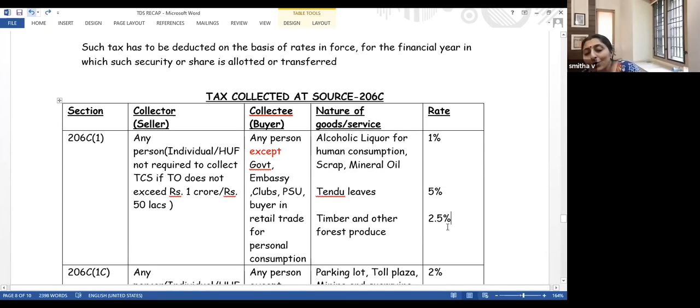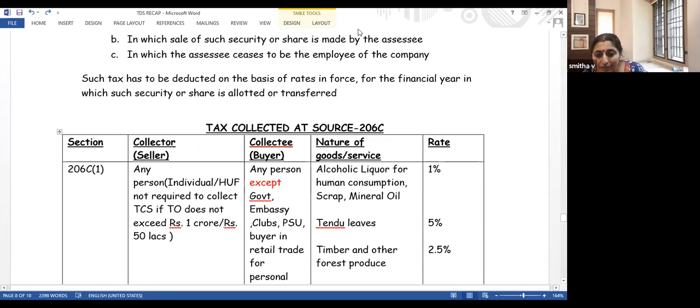Let me ask you one question. The long queue standing before Kerala State Beverages Corporation, people standing there, whether the Kerala State Beverages Corporation will be collecting TCS from those persons. No?